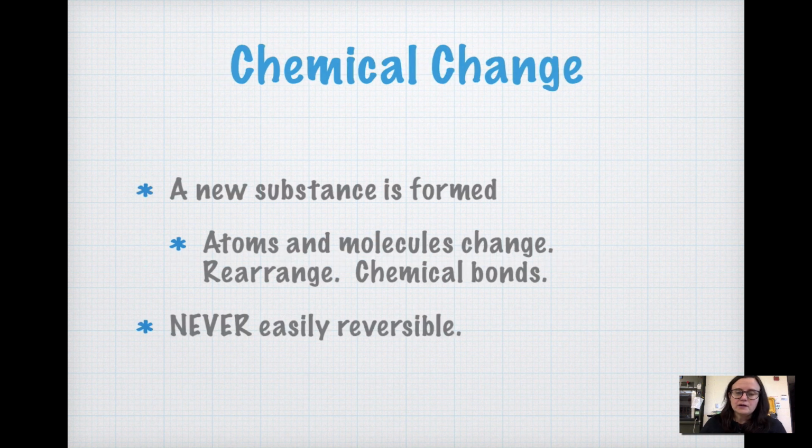In a chemical change, a new substance is formed. So you have a different substance, you have different stuff at the end of a chemical change than you started with. So the atoms and the molecules, they change, they rearrange. Those chemical bonds I talked about earlier change around. They make new bonds, they release bonds, and so you end up with a new substance. Chemical changes are never easily reversible.